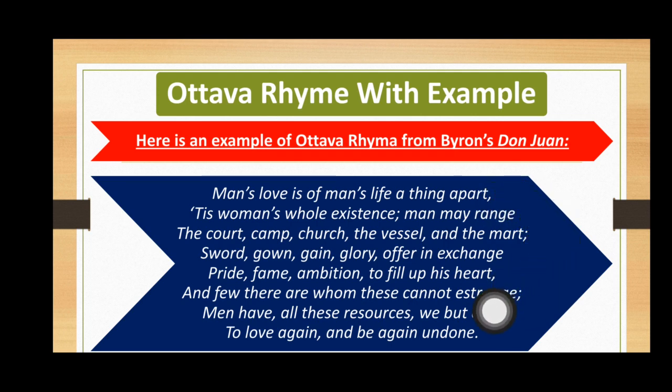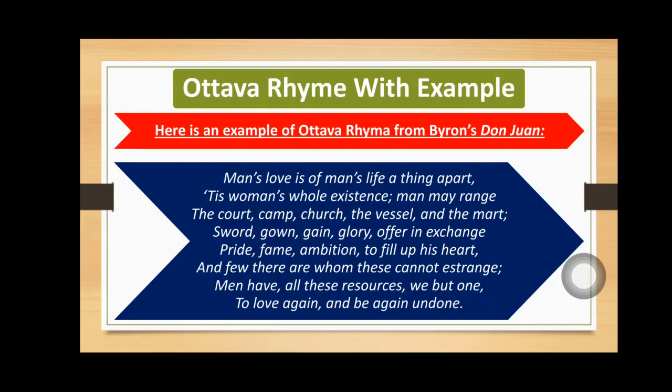And line number 6, strange, is rhymed with line number 2, range. And line number 7, undone, is rhymed with line number 8. So you can put here A, apart, B, range, A, mart, B, exchange, similarly A, heart, and B, strange. And then you can have C and C.